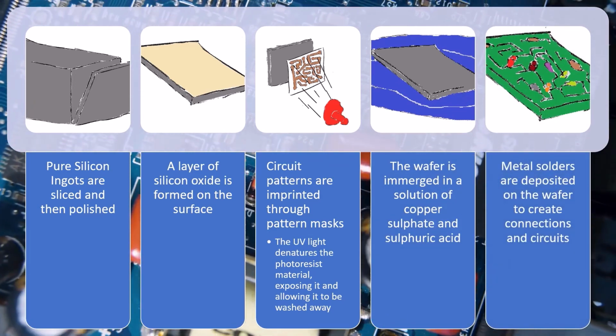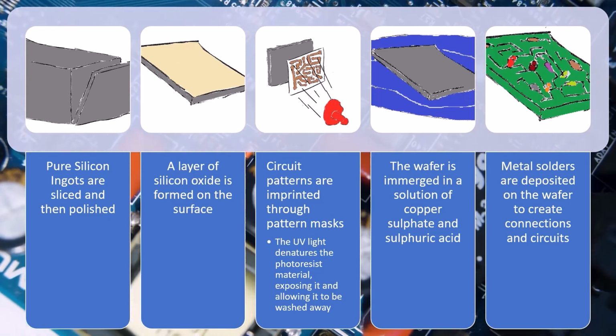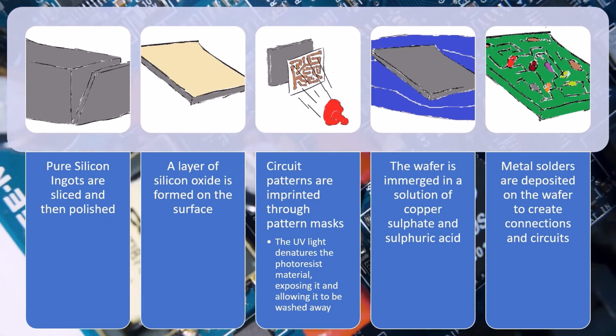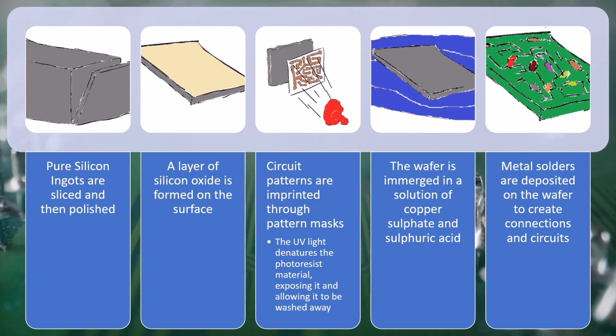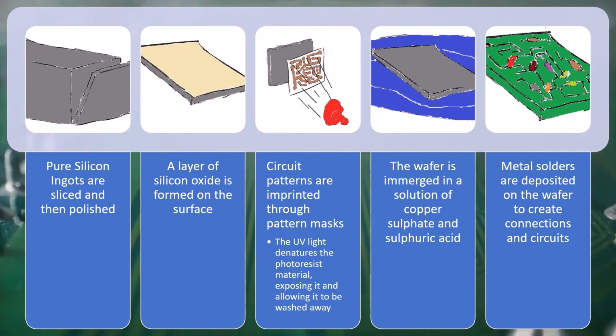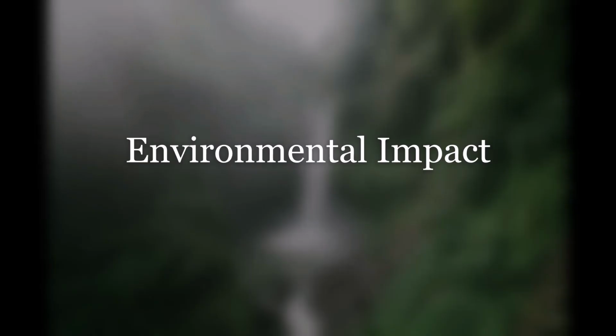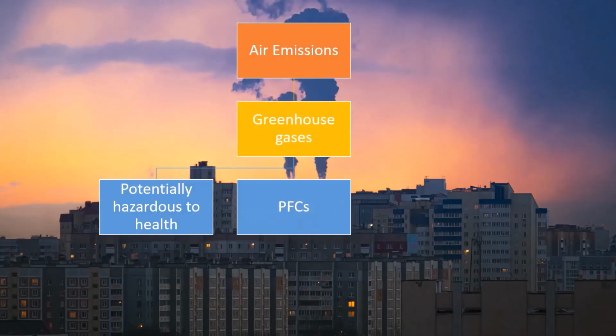To make the layers of copper, the wafer is immersed in a solution of copper sulfate and sulfuric acid. The wafer is polished again, and lastly, lead, copper, and other metal solders are deposited on the wafer to create connections and circuits. Circuit board production has a huge impact on the environment.